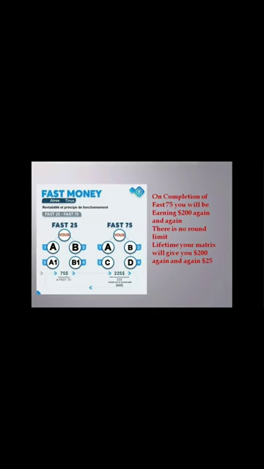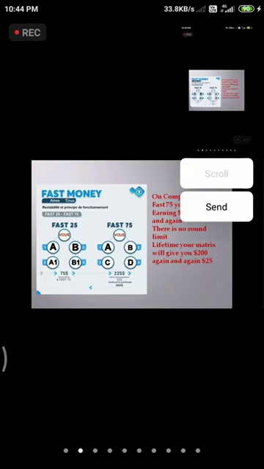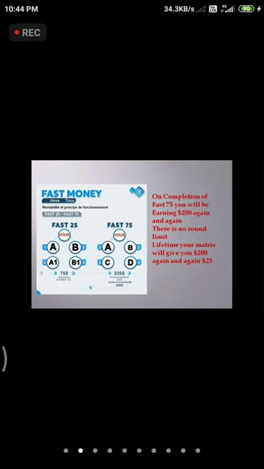As we have started with the $25, we have to bring A and B. As A and B each bring one person, 4 members come, our first ring gets completed, and we are going to earn $75 from here. Through that $75, our ID goes to the second ring, which is Fast $75. Whoever came in the Fast 25 will complete their Fast 25 rings, and they will come to our second ring, which is Fast 75.